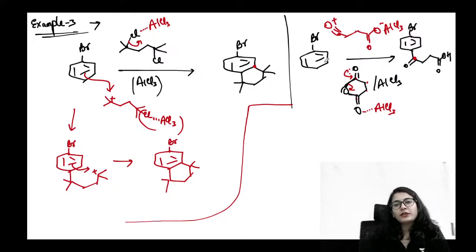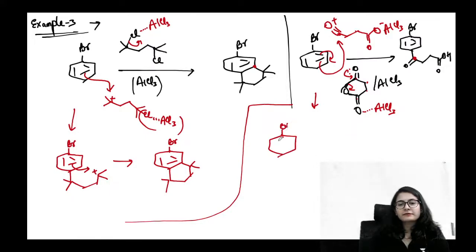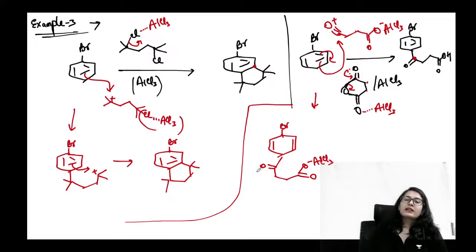Alright. Now the acylation is only going to take place from this carbon, because after one reaction, how will the product look? O minus AlCl3. Right. So after one reaction, the proton is going to be lost over here, because there was a carbocation like this, so the proton will be lost. Bromine is the ortho-para directing group, not a problem. That is why you get the first reaction on the para position.